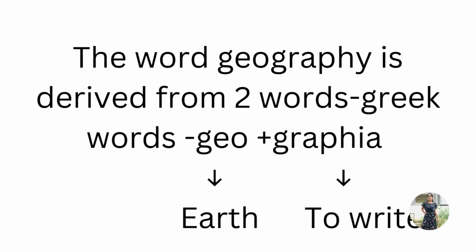Okay, the word geography is derived from two Greek words, geo and graphia. Okay, so this geography is derived from Greek words. Geo is nothing but earth and graphia means to write. So to know and to study about this earth is nothing but geography.